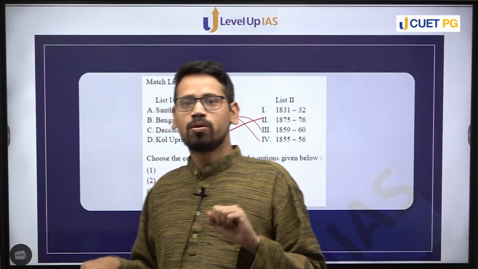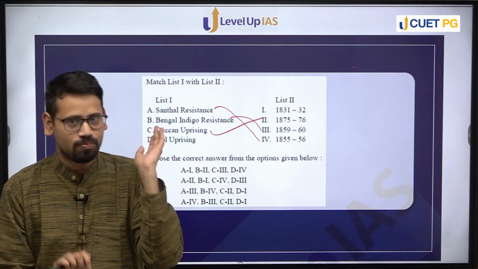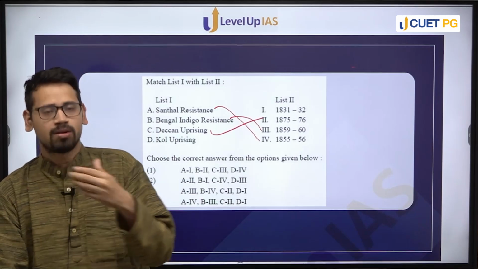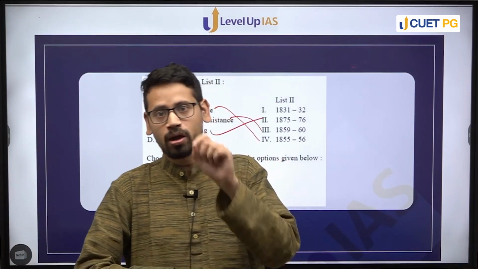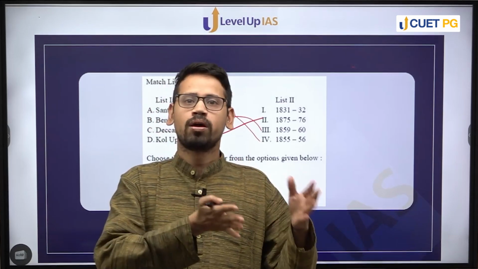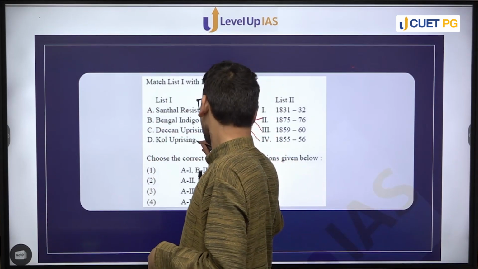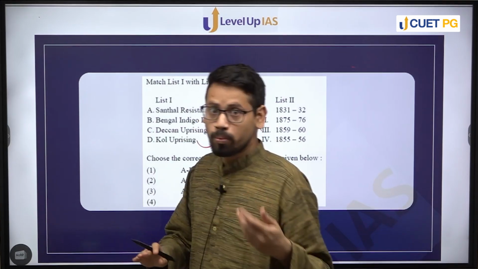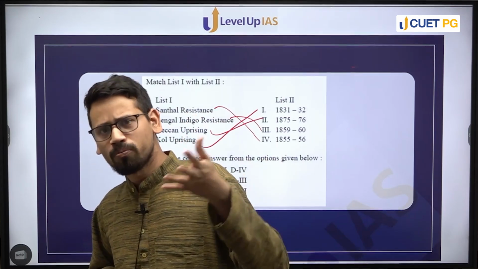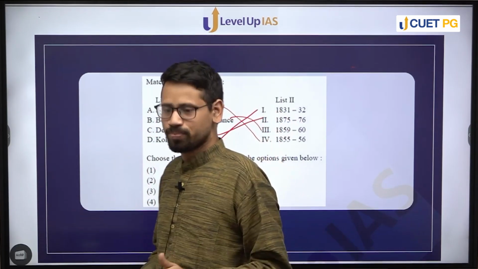So the tribal people resisted this attempt of Britishers, not just Britishers, but all the kind of zamindars. This particular movement was not just about fighting against the Britishers, and this was common for almost any tribal movement. It was not meant only against the Britishers, but also against the zamindari class, the landowning class, the moneylenders class, all of them who were considered to be oppressors. Right. So the Kol uprising happened in the year 1831-32 and the movement turned very violent. A lot of houses were looted, a lot of people were killed, right? A lot of violence took place in the uprising, so it had to be subjugated.